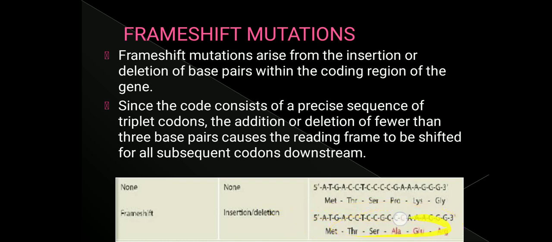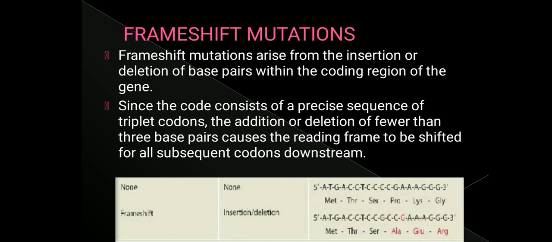So here the reading frame will shift, because one extra G is being added, because of which the whole reading frame will shift. Here it was first proline. Because there is a mutation, now this sequence is coding for alanine. Then, since the frame has shifted, AAG was coding for lysine, but now AA will code for glutamic acid.